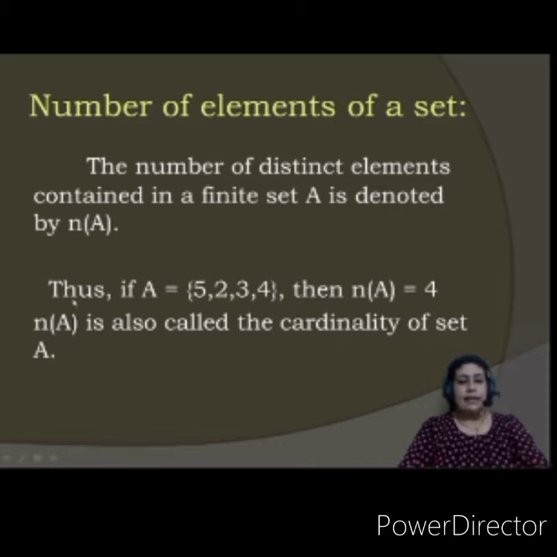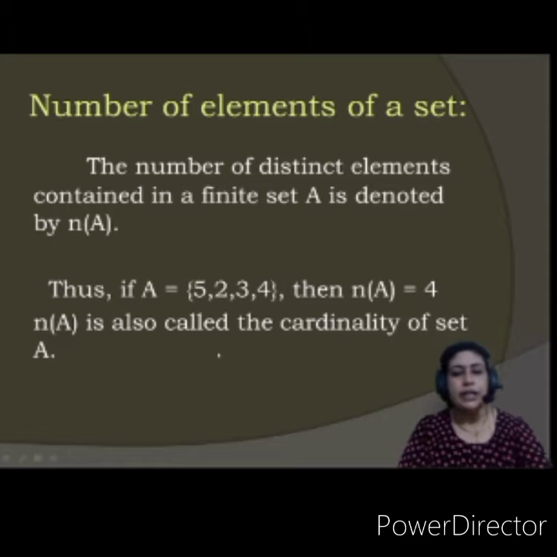Okay, fine. See, thus, if A consists of 5, 2, 3, 4, then number of elements in A are 4. These are 4 elements, no? So n(A), that is number of elements of A, is also called the cardinality of set A. Okay, this is just a different word used, cardinality of set A.